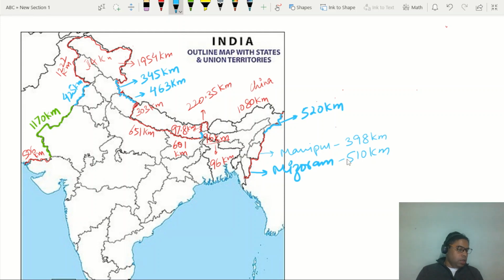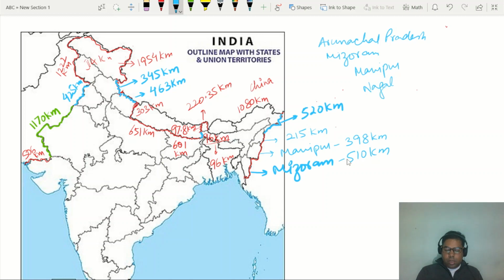Then after that there is a border with Nagaland. Nagaland has a border for a distance of 215 kilometer only. So in terms of descending order, this is Arunachal Pradesh, then Mizoram, then Manipur, and then Nagaland.